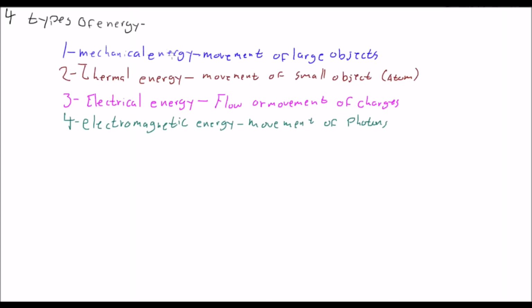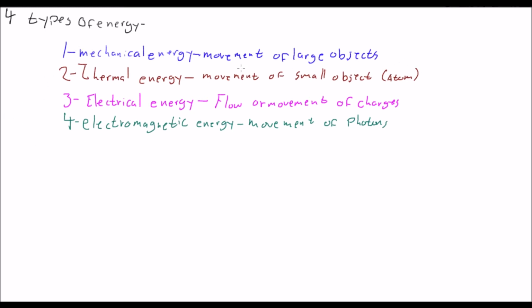Now that we have these four types of energy, we can classify them into two other types. In each of those four types, you have two subtypes as well. Mechanical energy and thermal energy both have these two subtypes, which don't tie into each other directly.